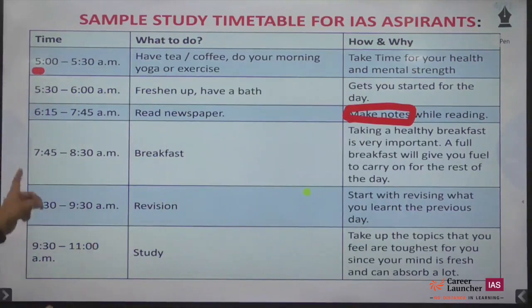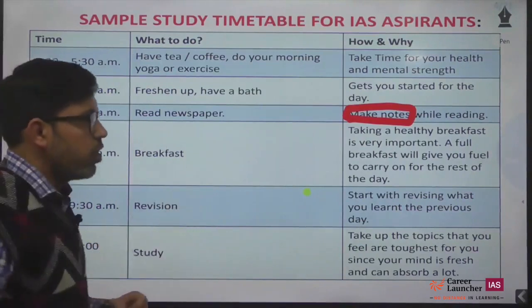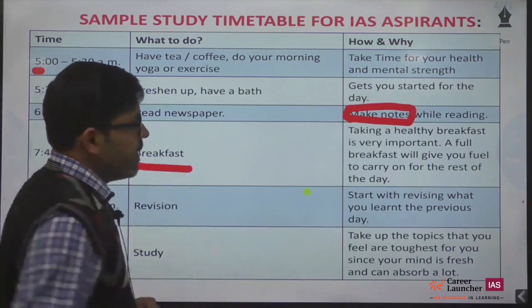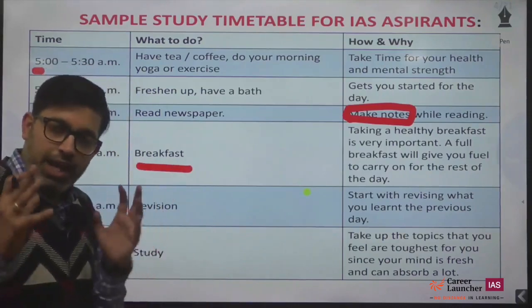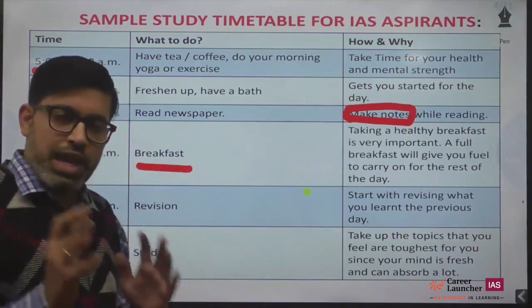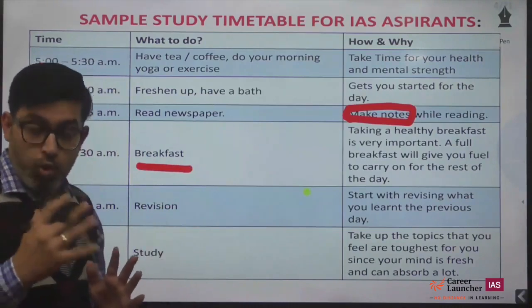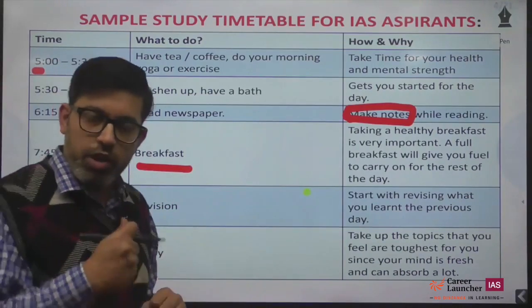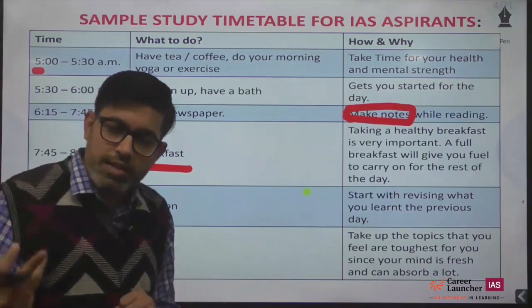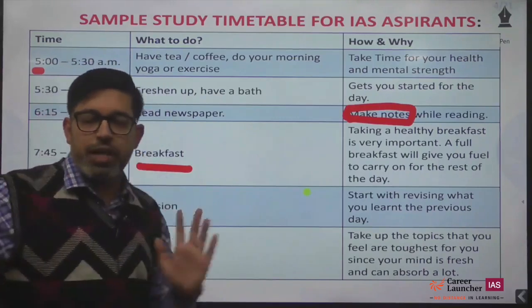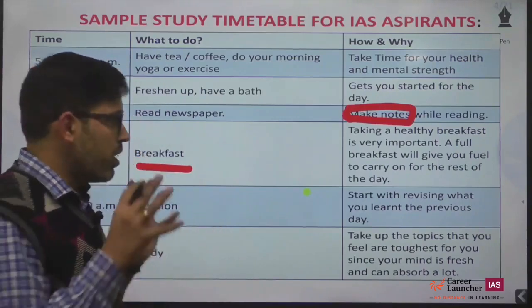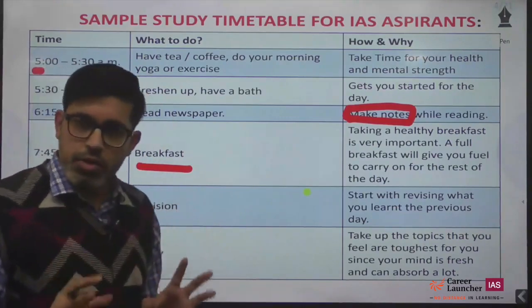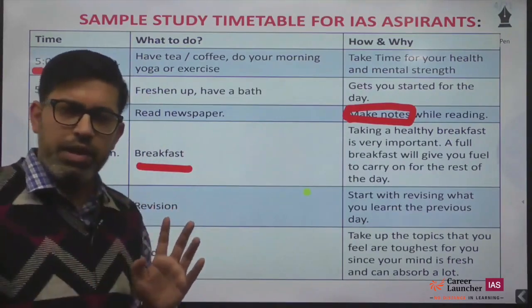Then comes next, 7:45 to 8:30 a.m., 45 minutes for your breakfast. For breakfast, I would advise you to take a heavy, healthy breakfast, so that in case you have to skip lunch because of your schedule, or take a light or fast lunch, you should be able to survive throughout the day until evening. So take a good breakfast in the morning, so that you will be completely ready for the whole day.